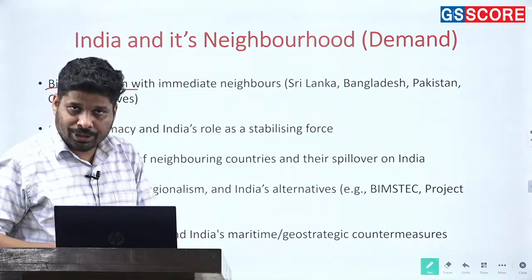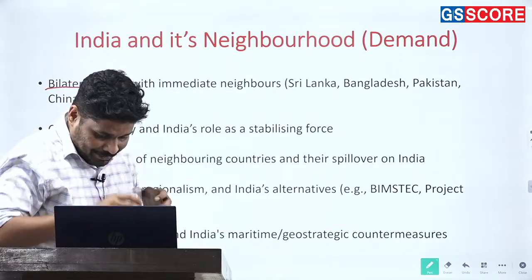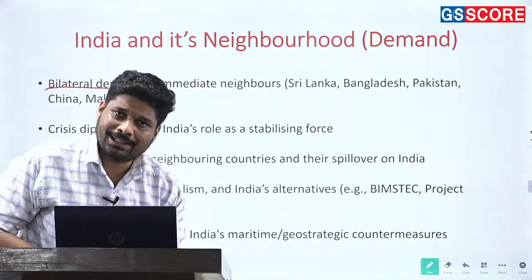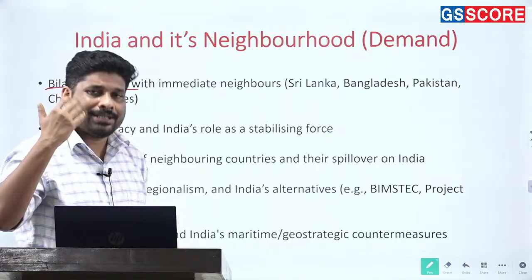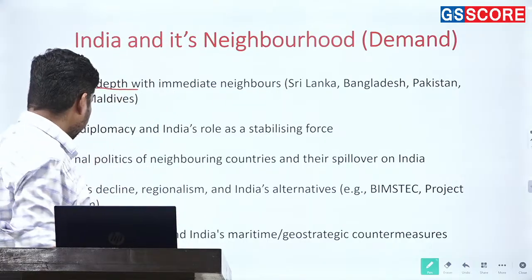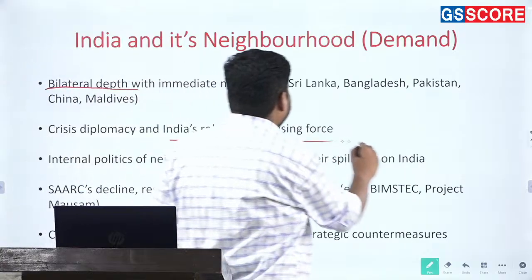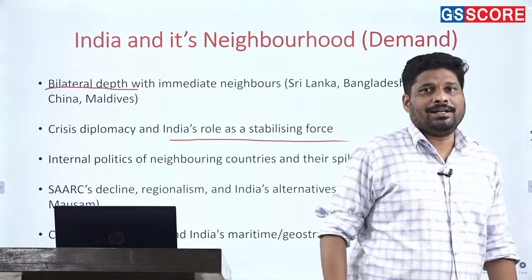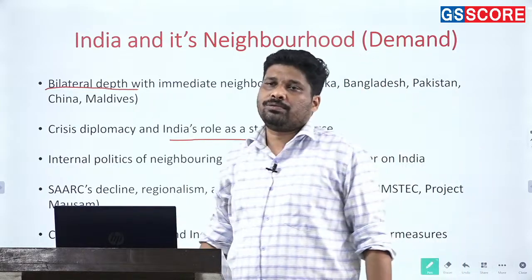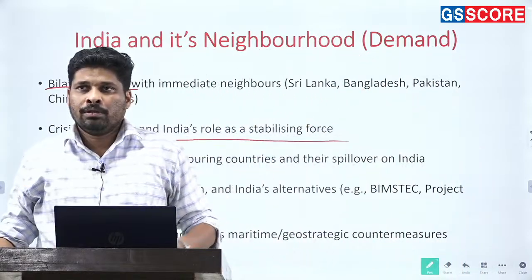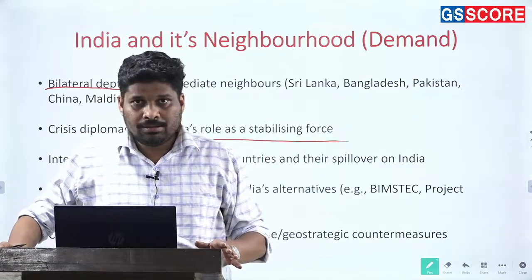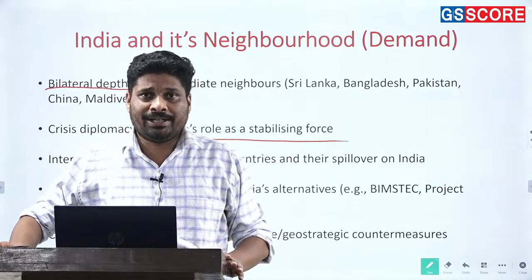Don't worry, we will look into important topics. Basically, we will go through important topics that will help you in revising also. Second, crisis diplomacy and India's role as a stabilizer. For example, Sri Lanka. When the economic crisis took place in Sri Lanka, India basically acted as a stabilizer.